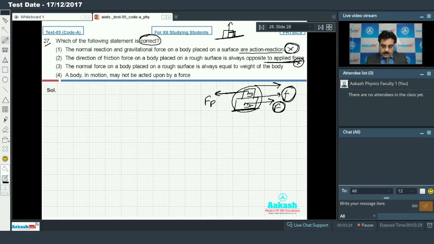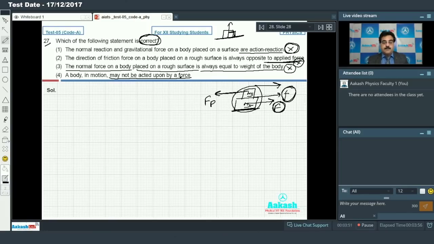This is a wrong statement, but I need a correct one. So we'll go for option number 3. The normal force on a body placed on a rough surface is always equal to the weight of the body. No, this is not possible in all cases. So the third option will not be correct. And if I go for option number 4, a body in motion may not be acted upon by a force.